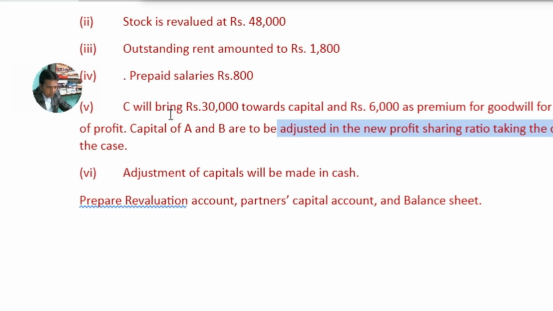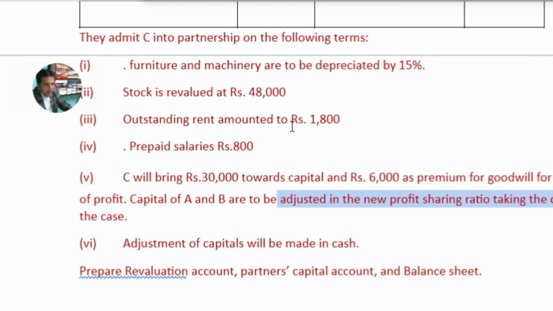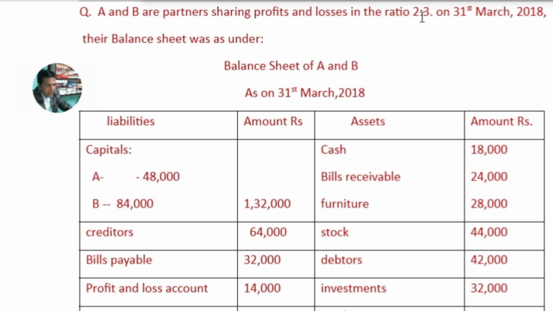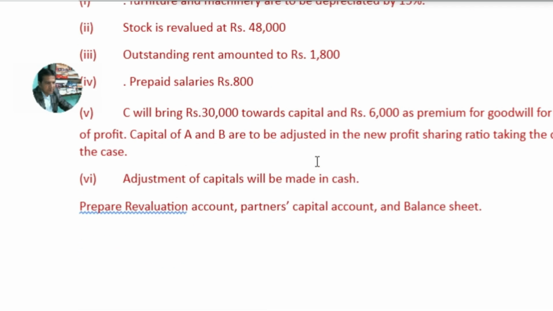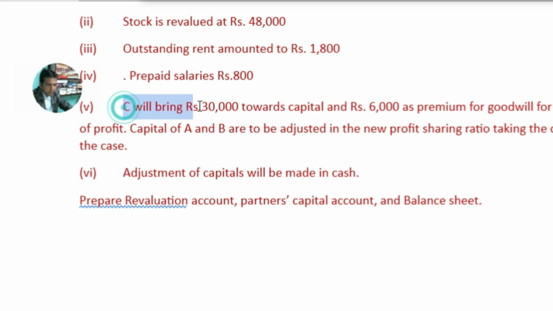The new profit sharing ratio is not given. The ratio which is given is called the old ratio. Now I will show you the calculations of the new profit sharing ratio and the sacrifice ratio. The sacrifice ratio is required for the premium for goodwill adjustment.